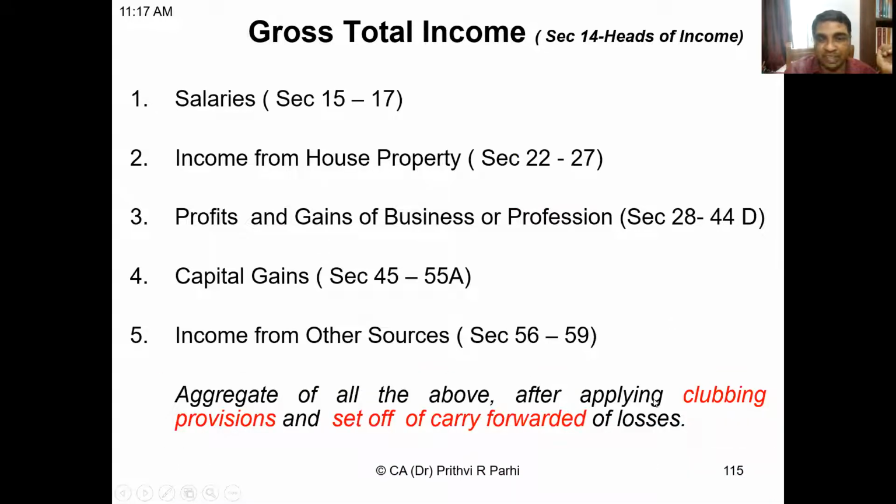Then this will be aggregated. Then, if required, the clubbing provisions apply, so that if some other person's income has to be clubbed, that will also be clubbed. And if there is some loss which has been carried forward and needs to be set off, that adjustment has to be made. Okay, I had told you this earlier. Have you remembered? Yes, sir. Gross total income will be computed like this.